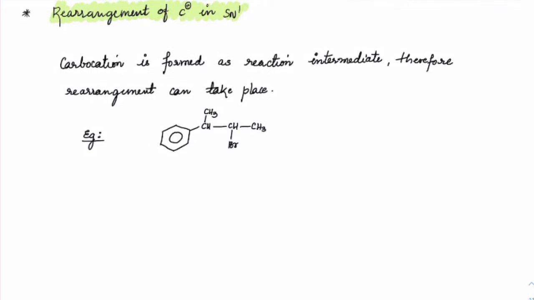First write this question. Suppose this is the substrate given and it is undergoing solvolysis with water. Then what is the first thing we'll see? Because it is under solvolysis, definitely the SN1 mechanism is favored. So first a carbocation is formed.